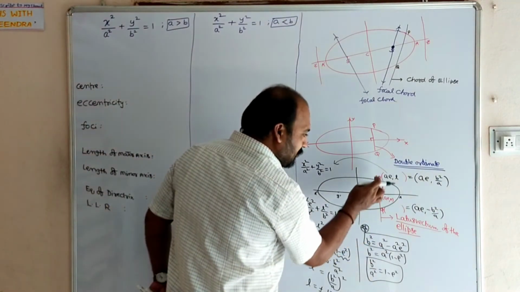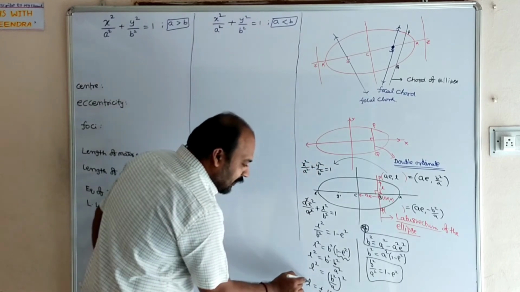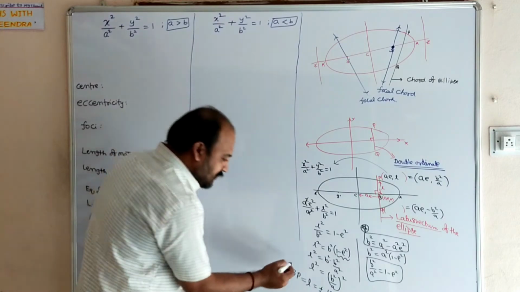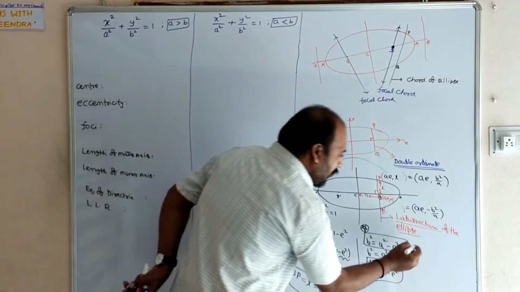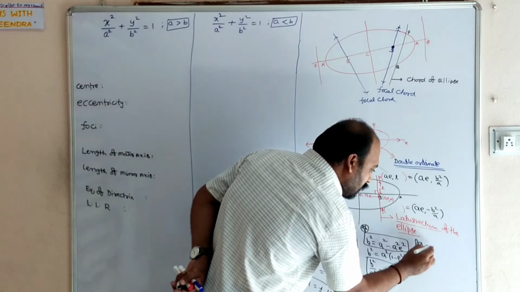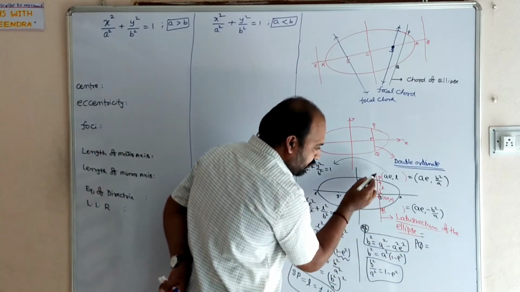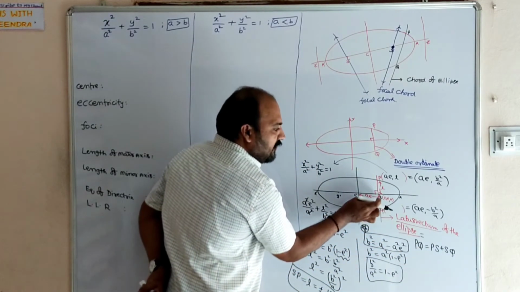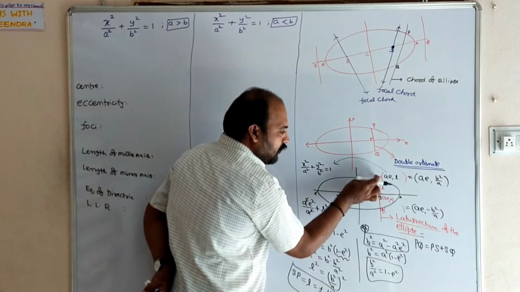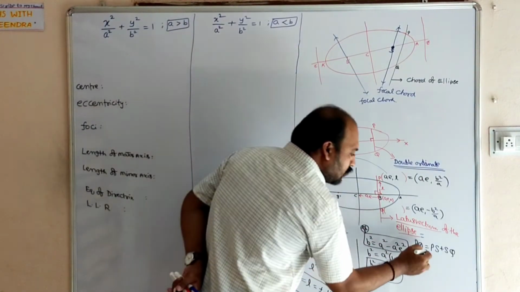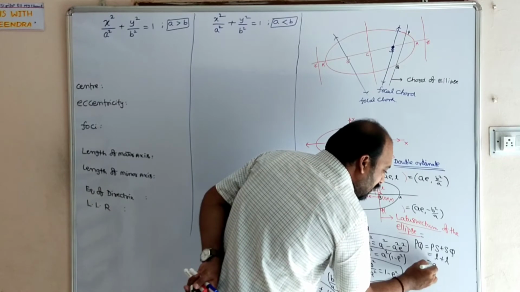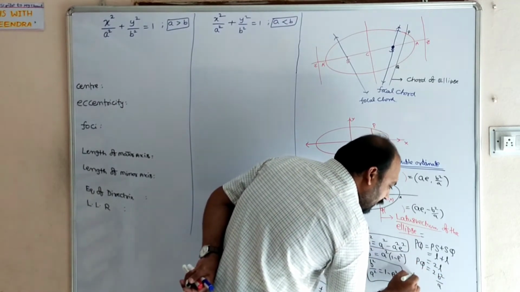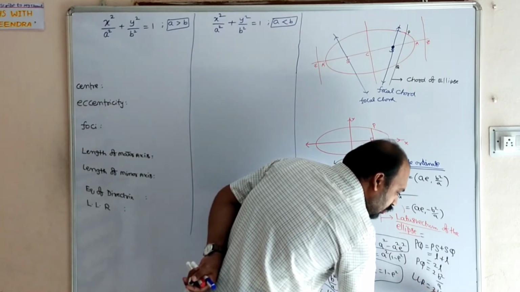So length of latus rectum PQ, from this L means what here? PS or SP. SP is plus or minus b square by a. But I want the PQ distance. PQ is equal to the length of latus rectum of the ellipse, PS plus SQ. Whenever S is the midpoint of these two, from here to here distance and from here to here distance is the same. So both are equal to L plus L, so 2L. L value is b square by a. So the length of latus rectum LLR is equal to 2b square by a.